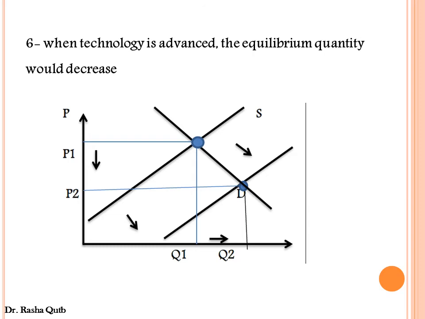Hence, the equilibrium quantity would increase from Q1 to Q2, while the equilibrium price would decrease from P1 to P2. That's why this sentence is false. The correction of this sentence would be: when technology is advanced, the equilibrium quantity would increase, while when technology is deteriorated, the equilibrium quantity would decrease.